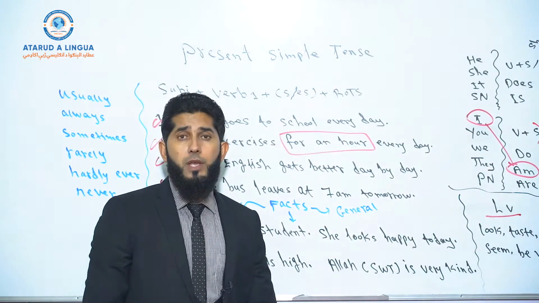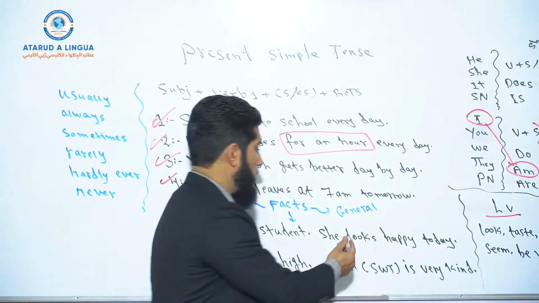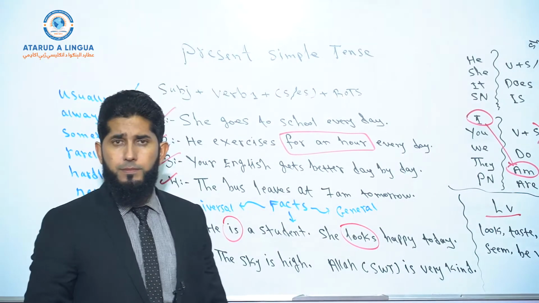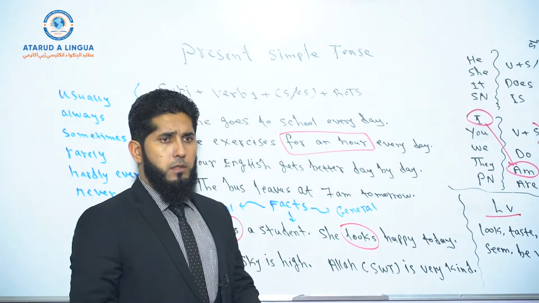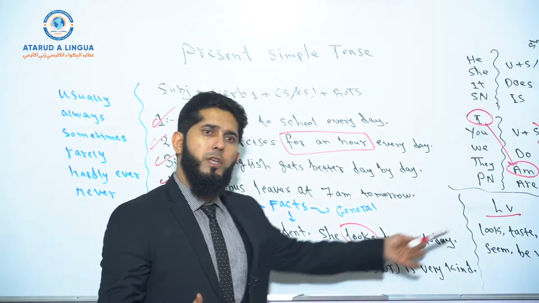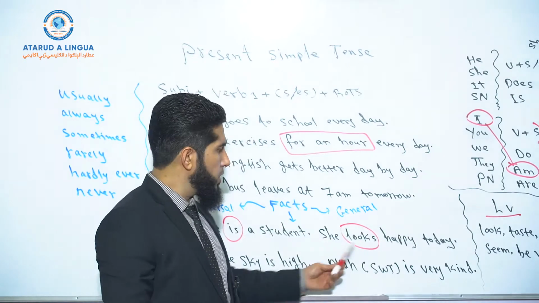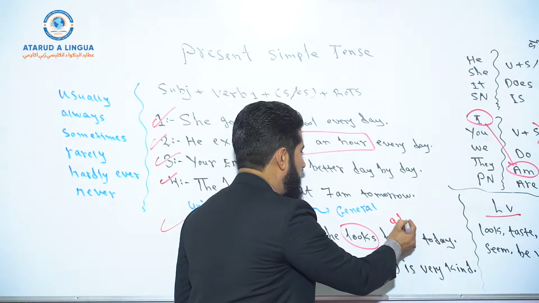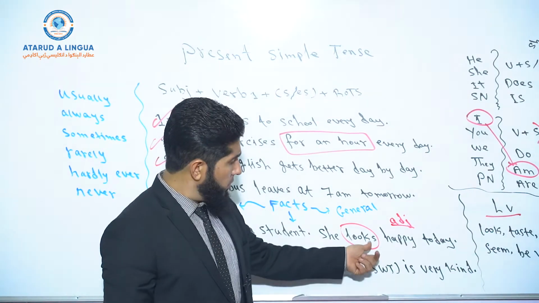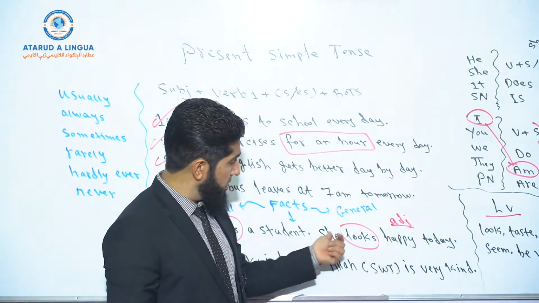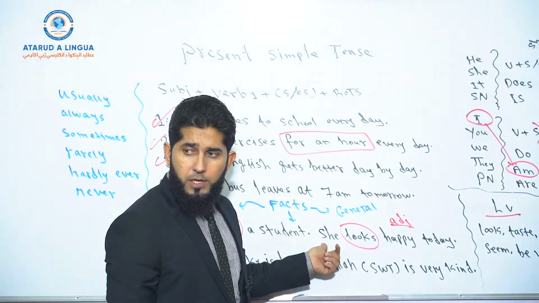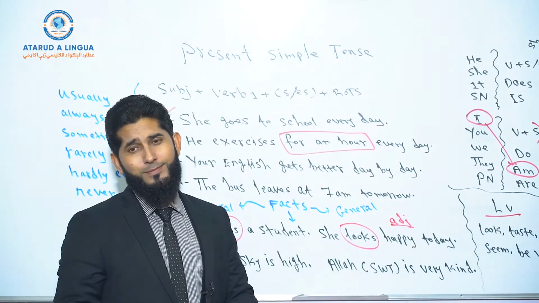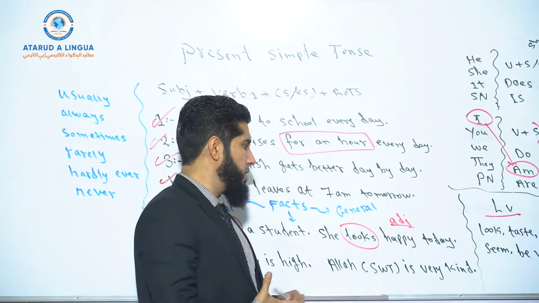She looks happy today. Again, look, this is a linking verb. The to be verb is a linking verb. So we talk about facts using linking verbs, right? So she looks happy today. Again, happy is an adjective, right? So what does it do? The linking verb links the adjective with the subject to show the condition of the subject. What is the condition of the subject? Happiness, okay? So she is happy today.